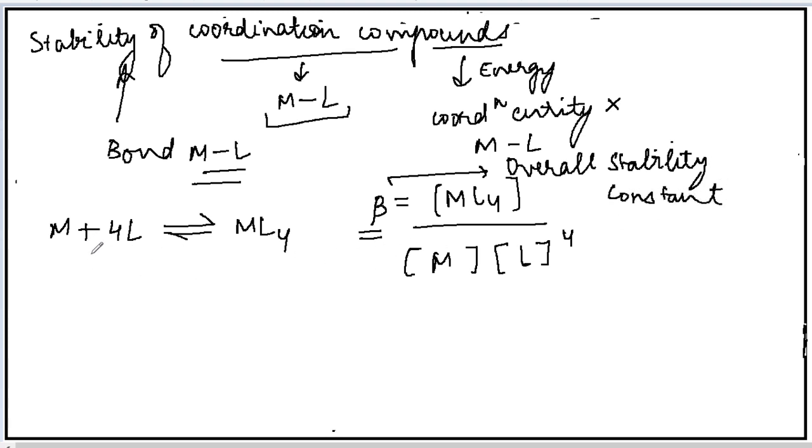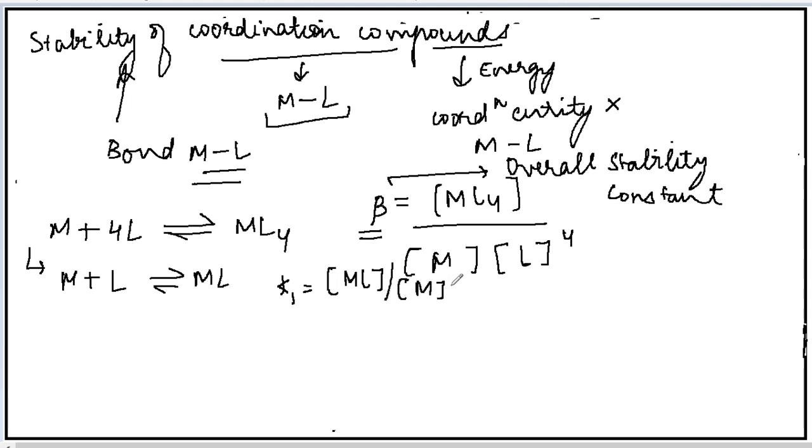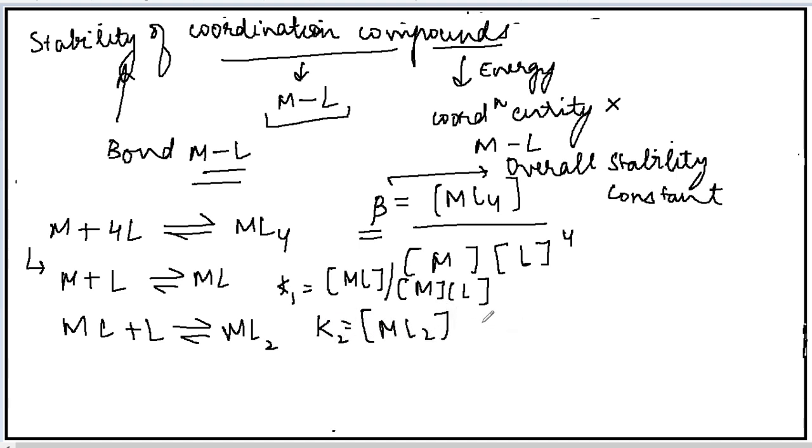Now if we consider this reaction step by step, look here. With one ligand it will react to give ML. What will be the stability constant? Let the stability constant be K1, that is ML divided by M and L. Next, ML will react with one of the ligands, giving ML2. Let the stability constant be K2, that will be equal to ML2 divided by the reactants. What are the reactants? ML into L.